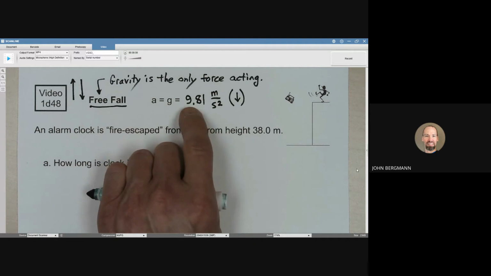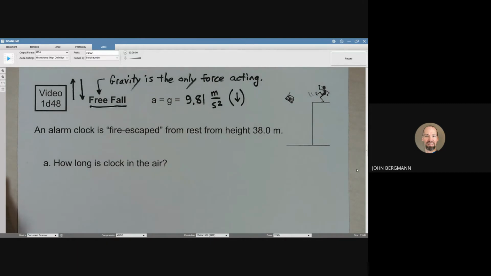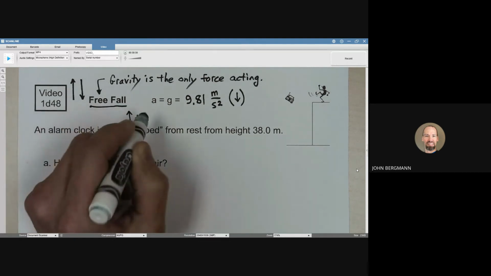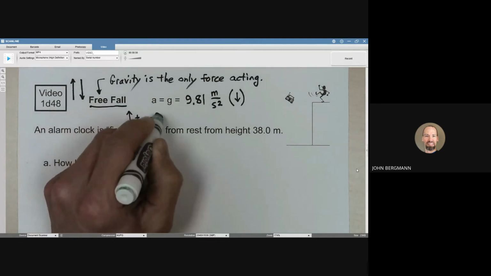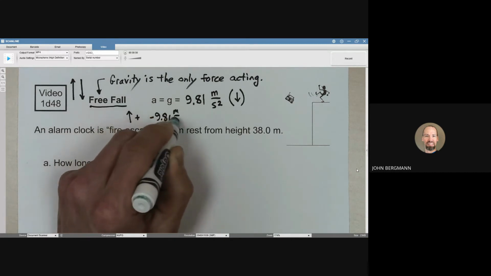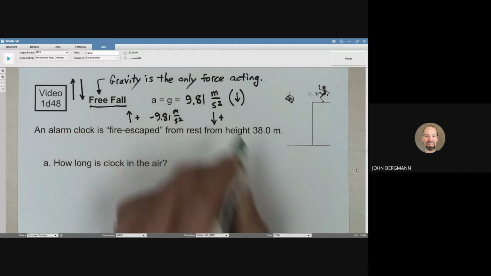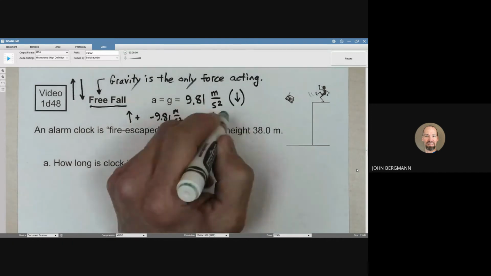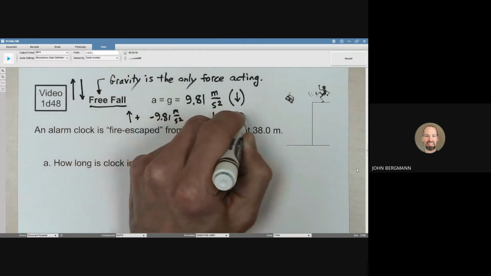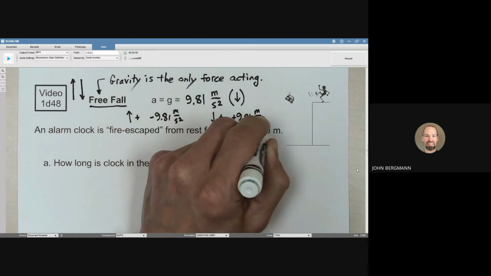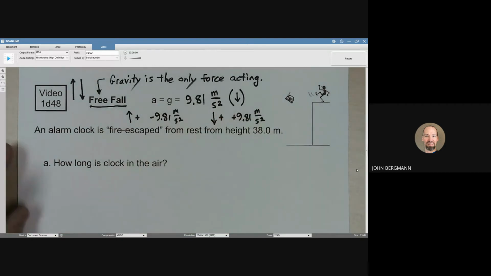Now, is it a positive 9.81 or is it negative? It doesn't matter. It's whatever you define. If you define up to be positive, then the acceleration is going to be negative 9.81 meters per second squared. If you define downward to be positive, because you can do that if you want, then the acceleration will have a positive 9.81 meters per second squared. We'll run into this more as time goes on.